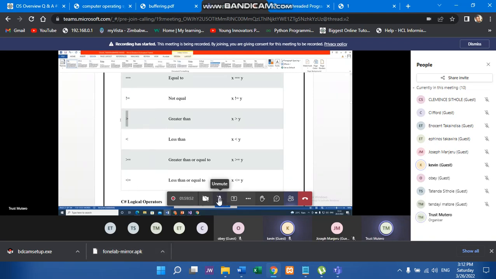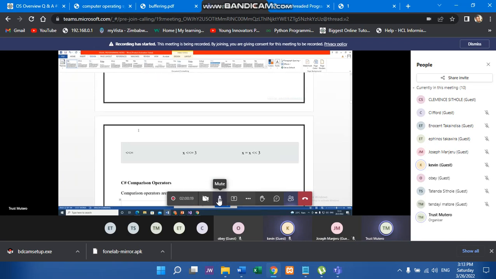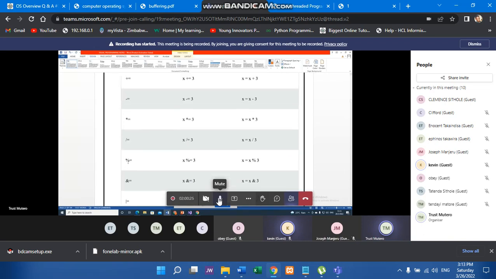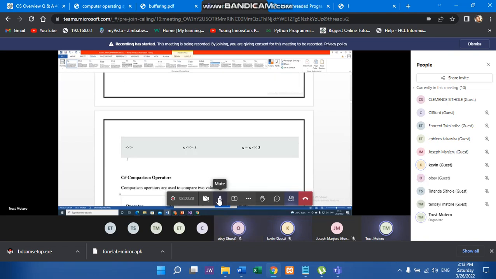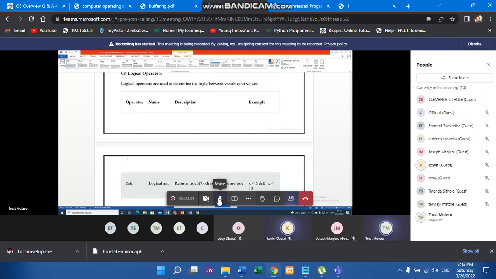Greater than, less than, greater than or equal to, less than or equal to. All these, they are what? Operators, right? You have the double equal sign. Double equal is the check in programming. So we are saying variable X is equal to variable Y, in other words. A single equal sign is an assignment operator, remember I explained that. Just familiarize yourself with all these operators. I'm just using the notes that you guys already have.